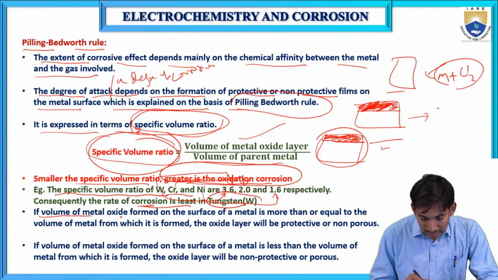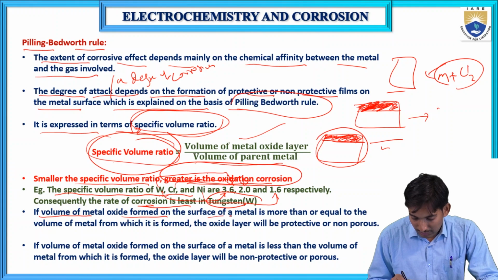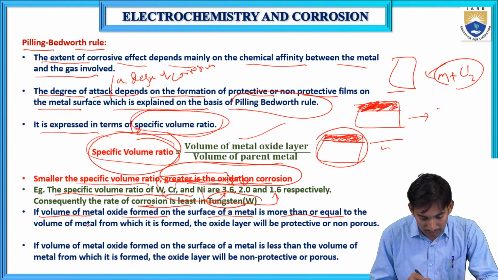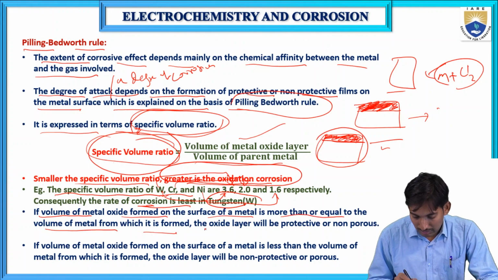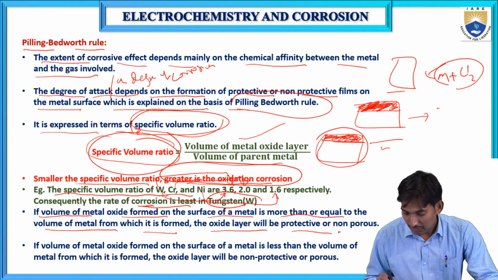If the volume of metal oxide formed on the surface of the metal is more than or equal to the volume of the metal from which it is formed, the oxide layer will be protective or non-porous.